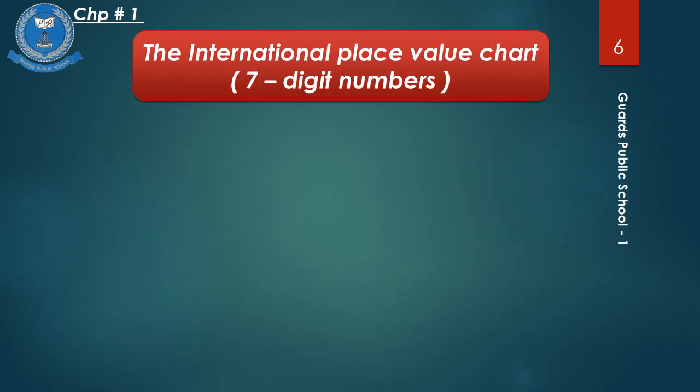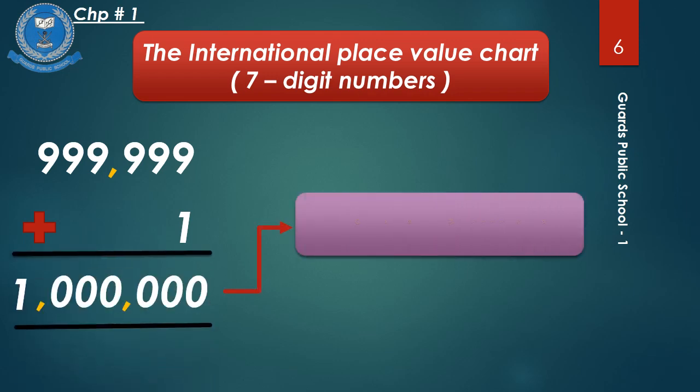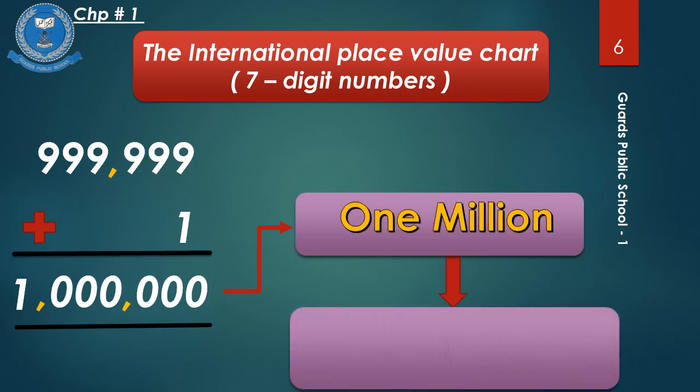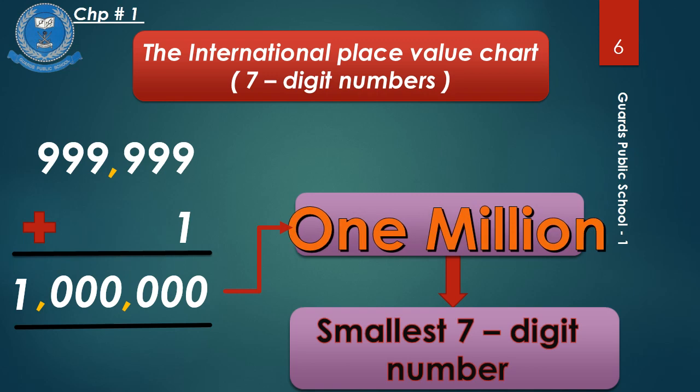In the international way, by adding 1 to 999,999, we get 1 million, which is the smallest 7-digit number. We read it as 1 million. Here the digit 1 is at million place.